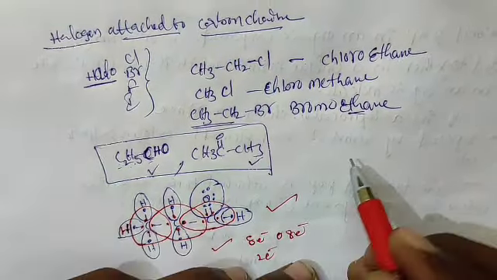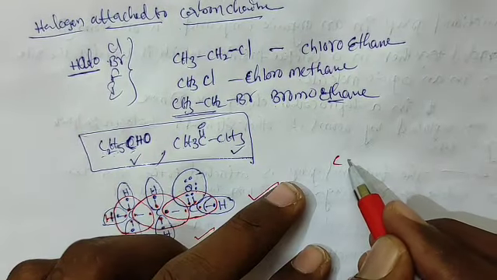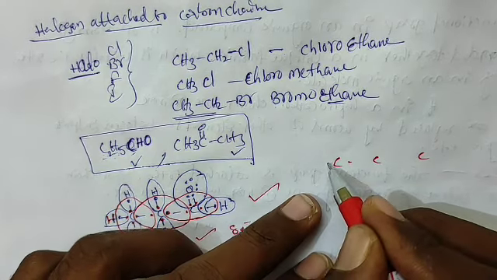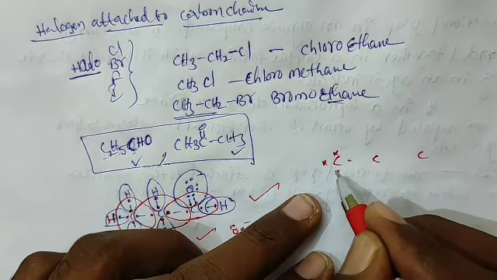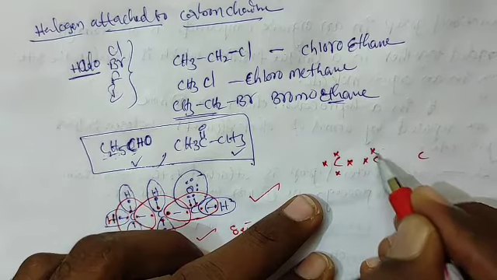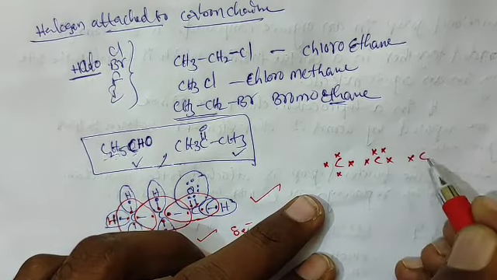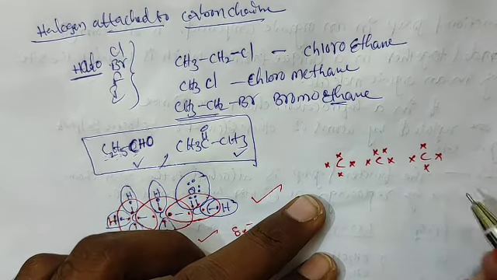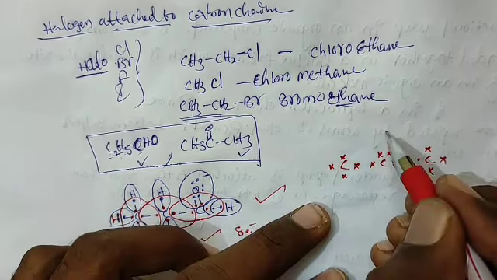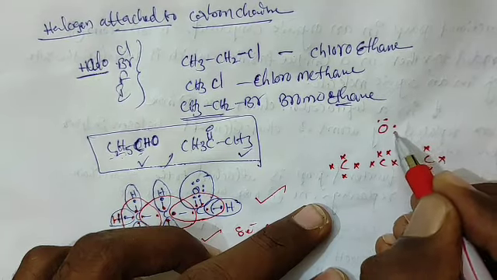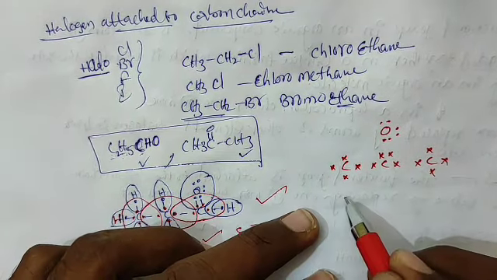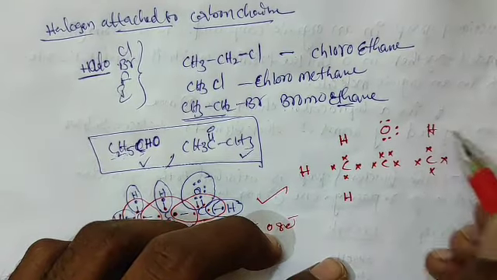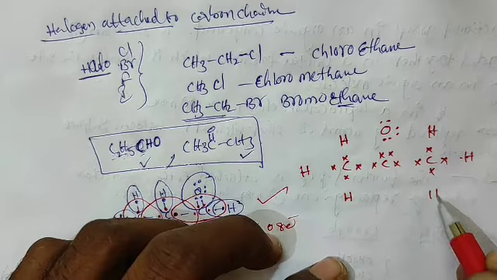aldehyde. Ketone also I will write now. Carbon, carbon, carbon, 3 carbons, with hydrogens attached. Hydrogen electrons I represent in a different color, blue.